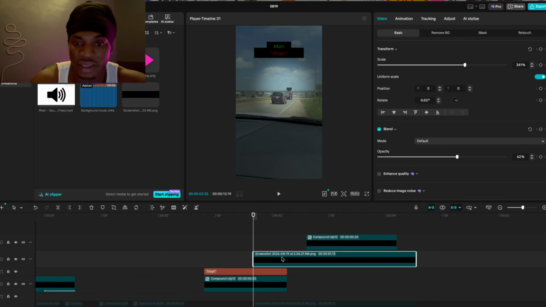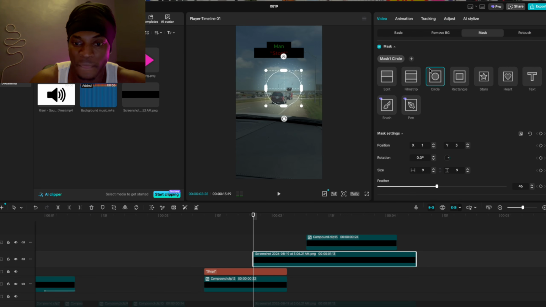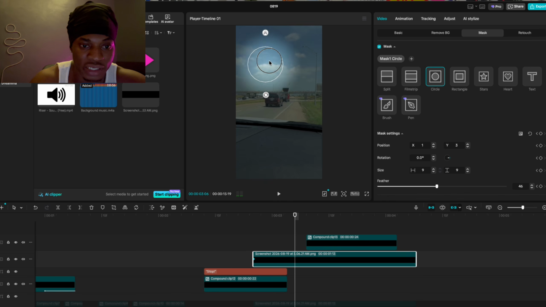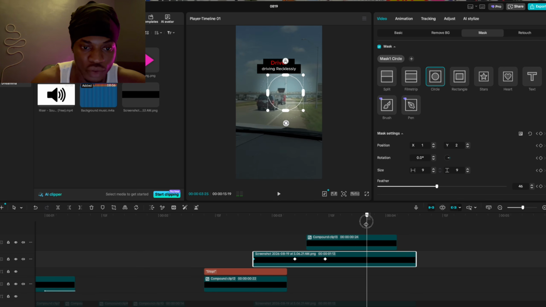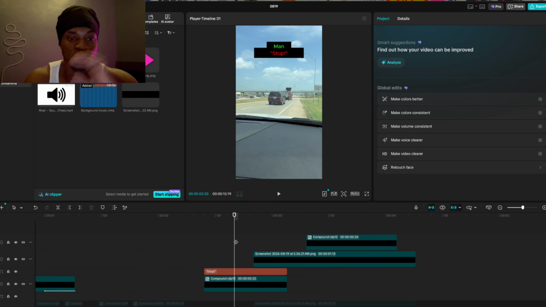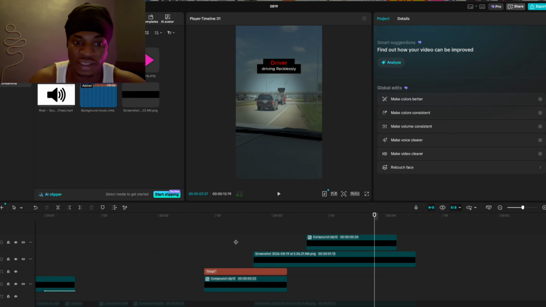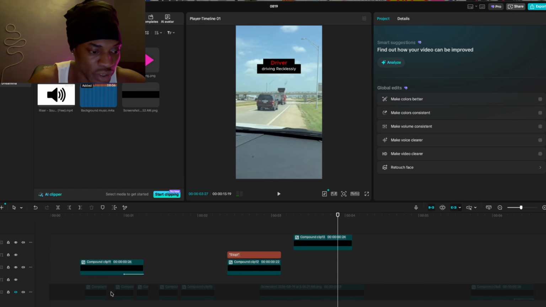You can click it right here again and come to mask and come right here to mask settings and click add keyframe. Make sure you add the keyframe on the first frame of the black screen. Now once you move your arrow like this, you can take it to wherever you want. You can take it to follow the driver, anywhere you want. Just make sure you are not overdoing it. Once you play, it's going to animate. You guys can see. So easy peasy. So that is what I basically do. So I will bring this one back.